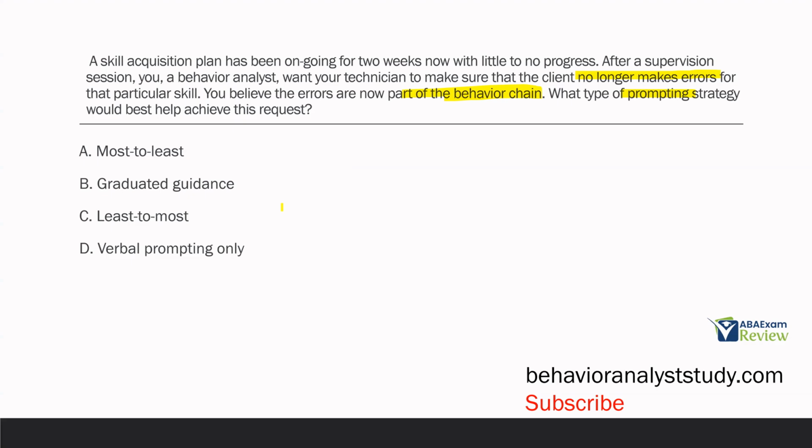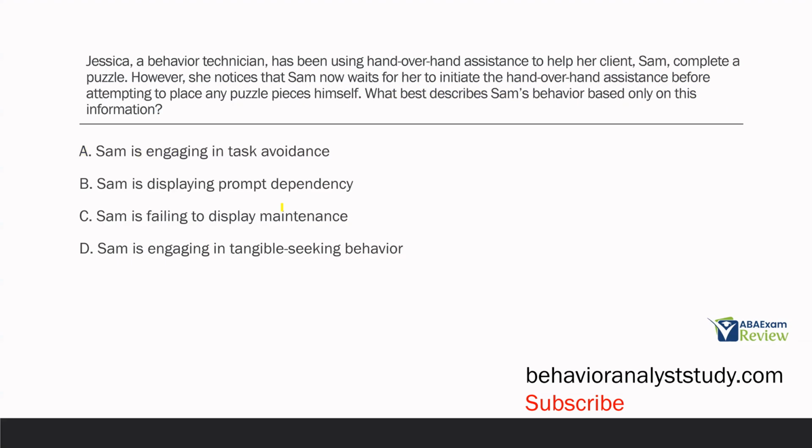C, least to most. This is the opposite of errorless, where you're letting the person make errors. You're only using non-intrusive prompts, and the lowest level of least to most, or the highest level, depending on how you look at it, is letting the client respond without help. We've already done that. So least to most is not going to help us achieve what we want to achieve. And then D, verbal prompting only. Verbal prompting could be effective, but it's not true errorless teaching. If we want to use errorless teaching, if we want to prevent all errors, we need to use some sort of most to least prompting strategy.